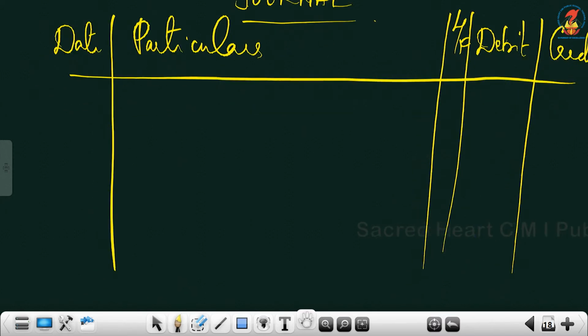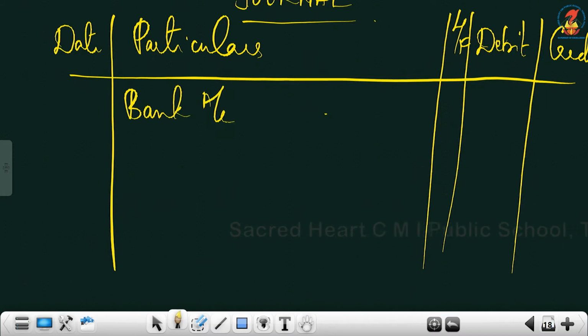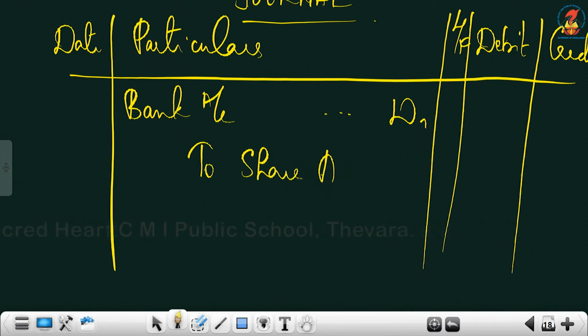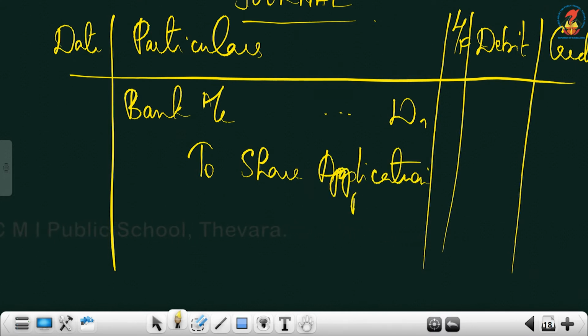The first journal entry is bank account debtor to share application. Is it equity share here? It's not mentioned, so just write share application. Just look into your company calculation for this. Look into the company calculation as usual. You take the first figure, that is 1,60,000.